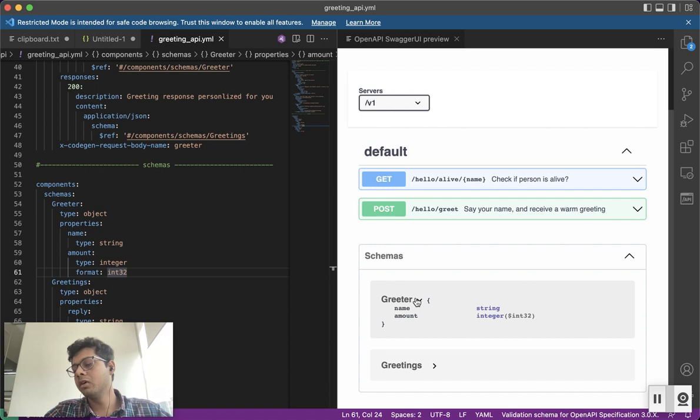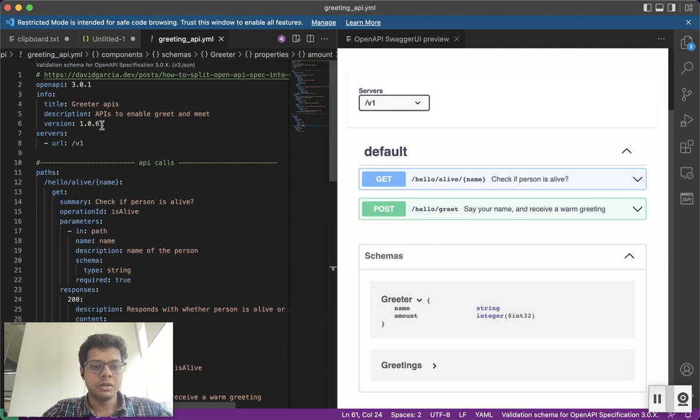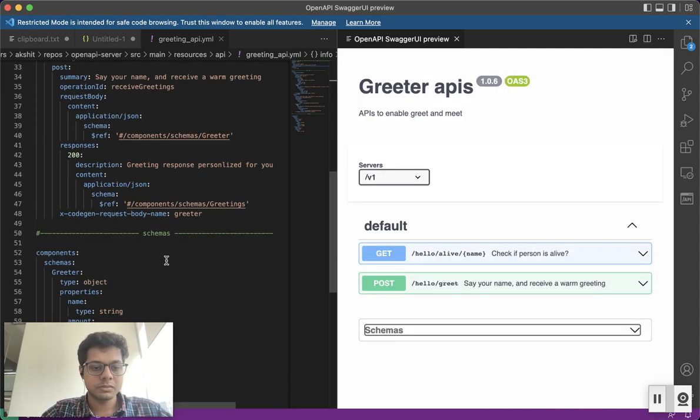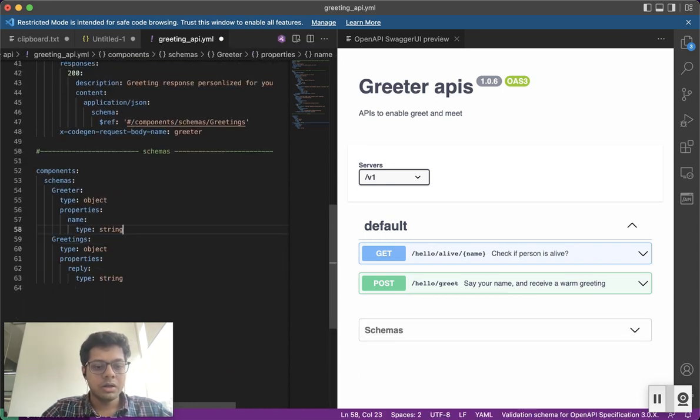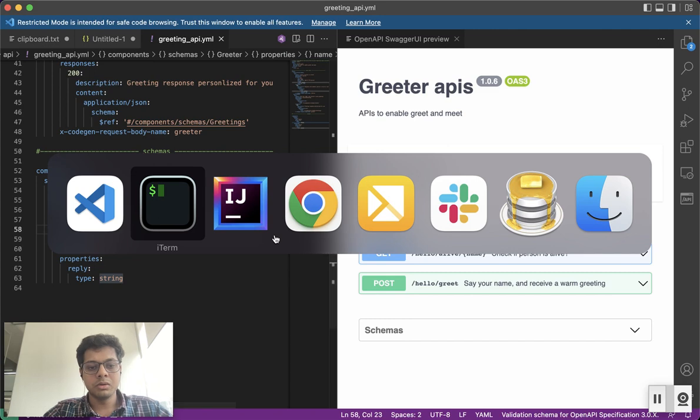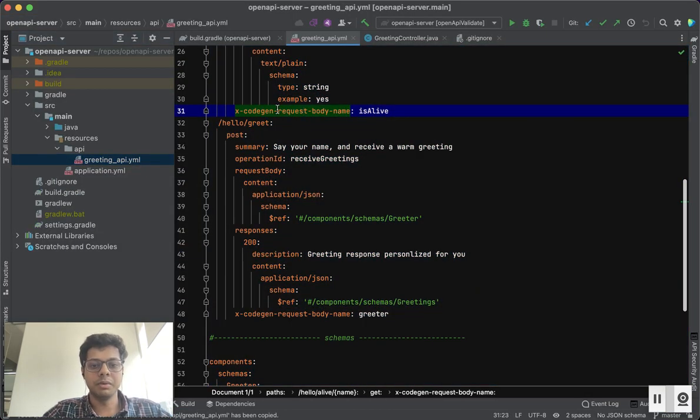So even if you are evolving your contracts, you can push it to your version control system, and you can change the contract version here, based on whether your contract has changed in a backward compatible way, or it's breaking your backward compatibility. So once you push it to your version control, your front end can view that contract. So the communication becomes very easy.